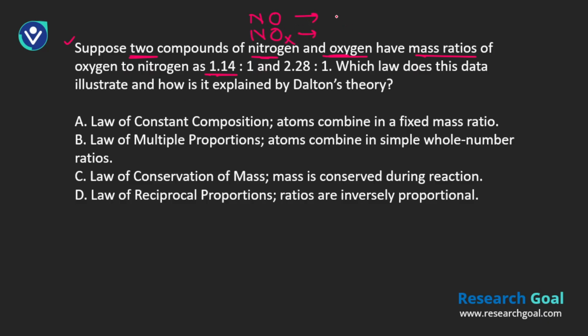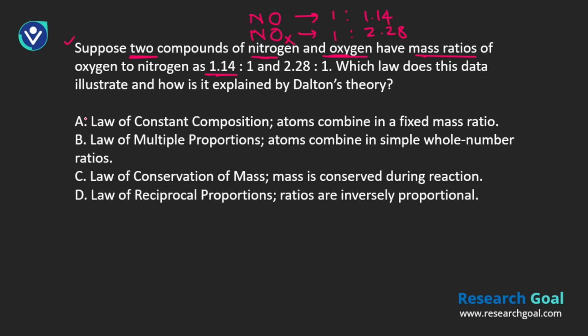In the first case, we have 1.14. It's a bit of a numerical problem. And in the second case, we have 2.28. So there is a proportion of these atoms in that particular oxide, because it's nitrogen and oxygen. Let me correct this: maybe nitrogen right over here is 1, and then 1.14 is probably oxygen. Then again nitrogen is 1, and oxygen in the second one is different, probably 2.28. Which law does this data illustrate, and how is it explained by Dalton's theory?